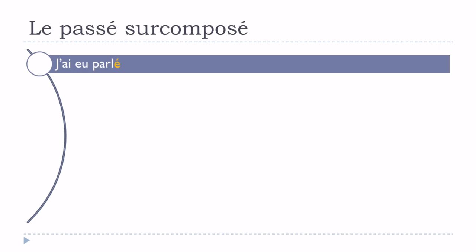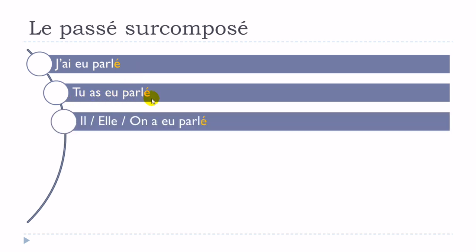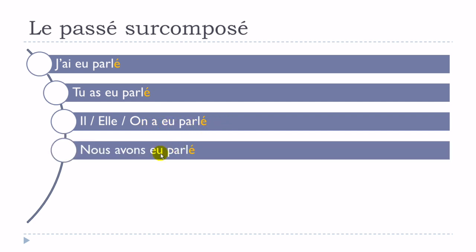So let's see a few examples. We'll take the verb parler, quite a regular verb, and we'll put that at the passé surcomposé. Okay, so remember we had the first part, avoir at the passé composé, and then the second part, this participe passé, you just put it here. J'ai eu parlé. Tu as eu parlé. Il, elle, on a eu parlé. Nous avons eu parlé.